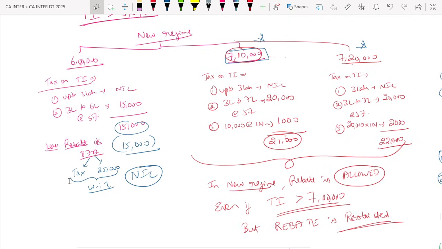Rebate will be what? Tax or 25,000, whichever is less. 15,000 nil.